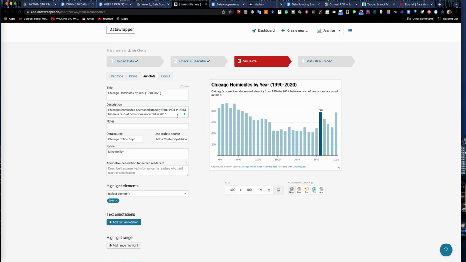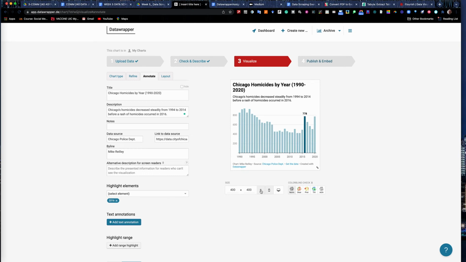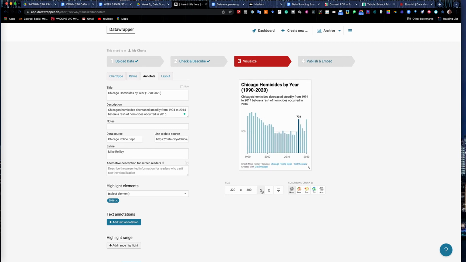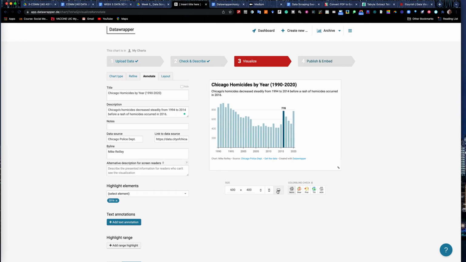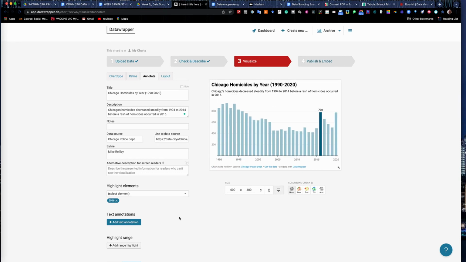It's all relevant. It does have a colorblind checker down here too. This has been a very progressive piece of software. It also shows how it looks in a tablet or in a mobile presentation. Okay. I can add little annotations here. If I wanted to go up here and add a little footnote, I could draw it out of here by clicking on Add Annotation. You just draw across the screen.